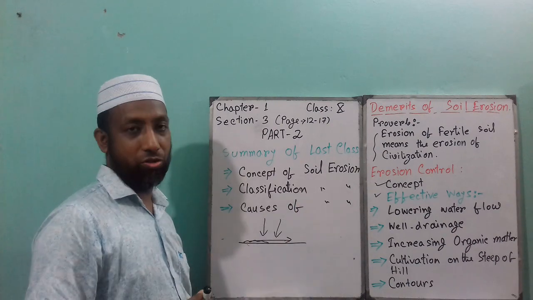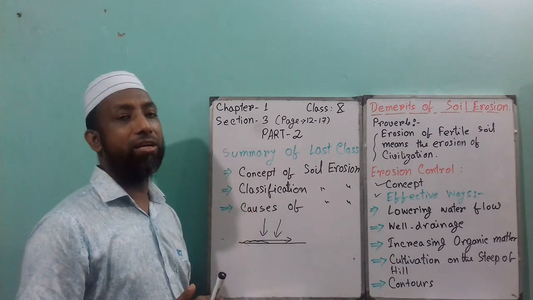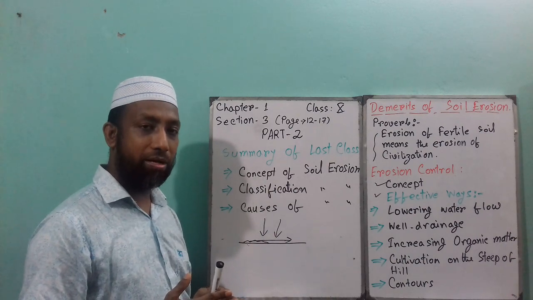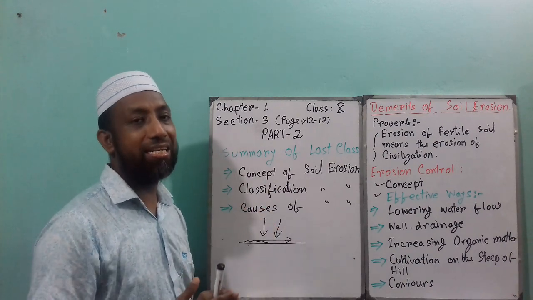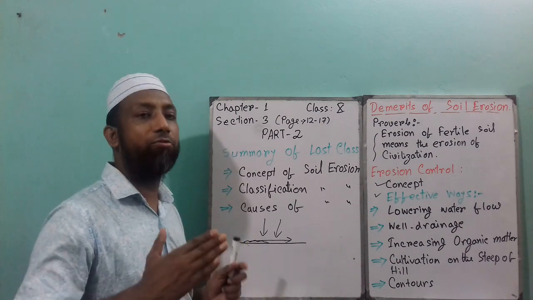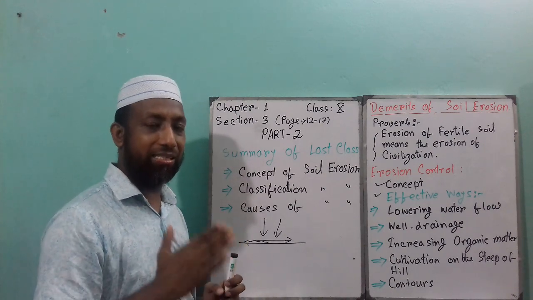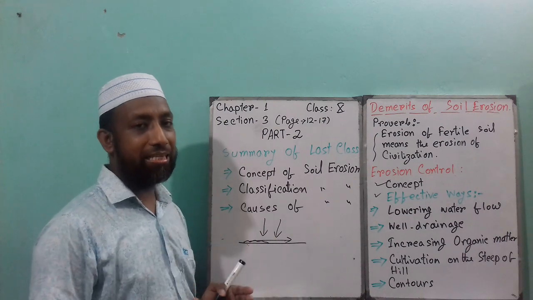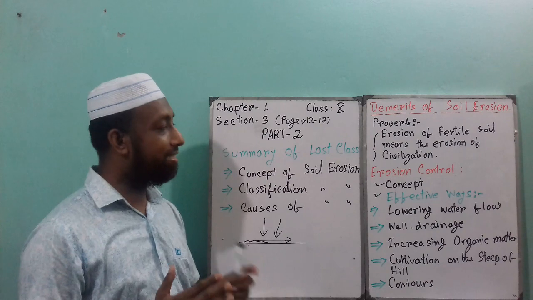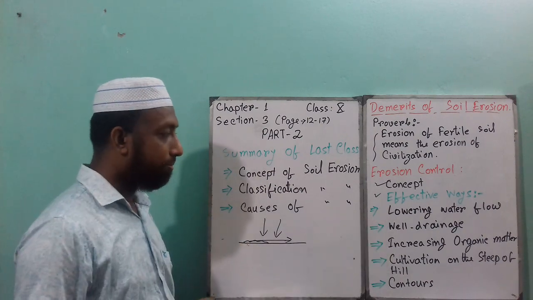So we can make a river dam, or we can make a roadside dam to prevent the water flow. So when the water flow is going to be less, that means lowering, that time the soil erosion will be decreasing. This is the first point.